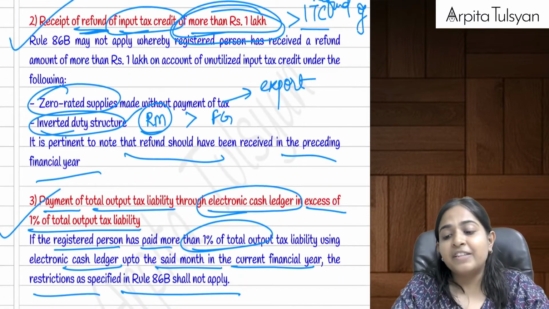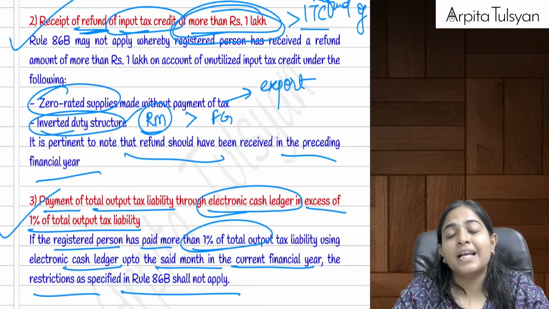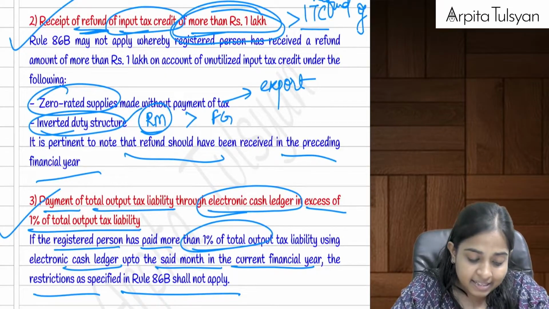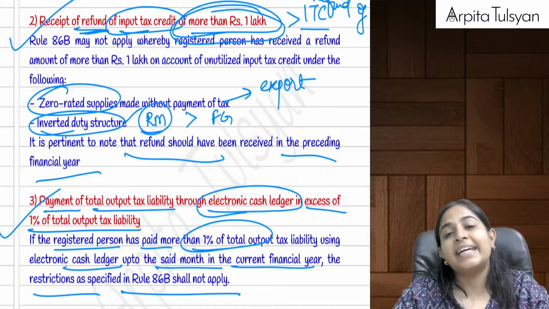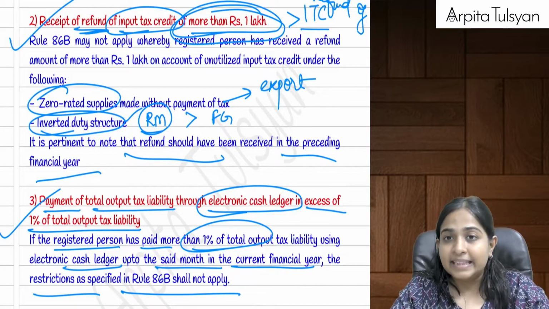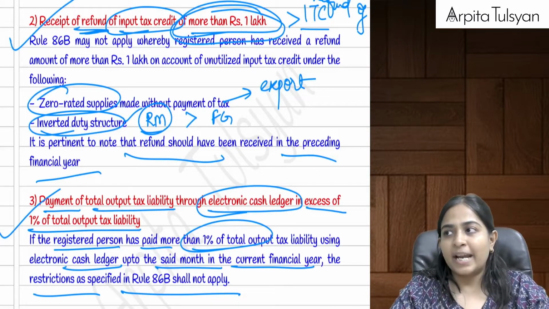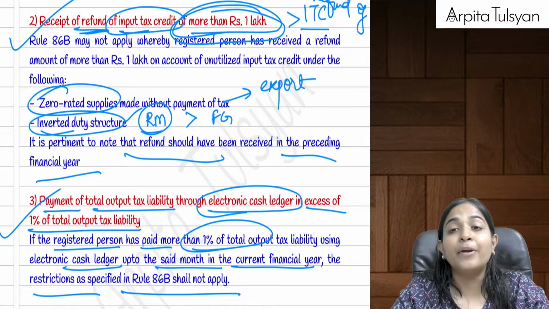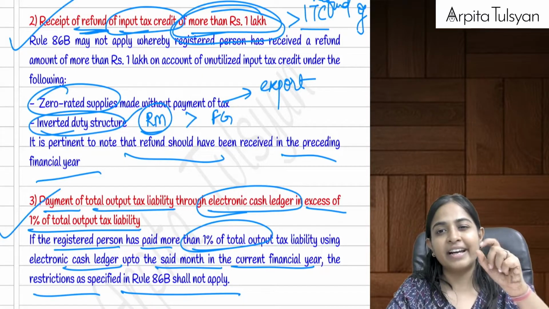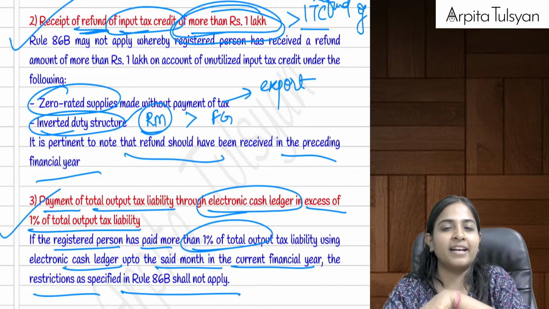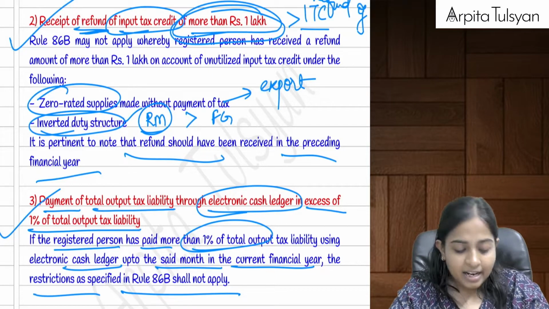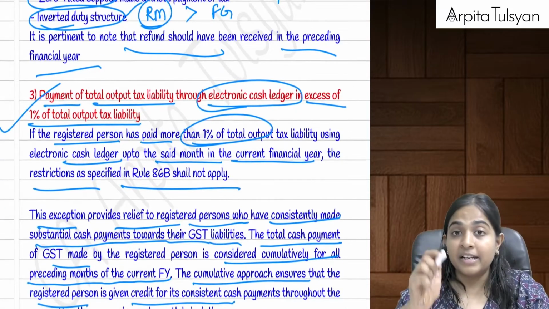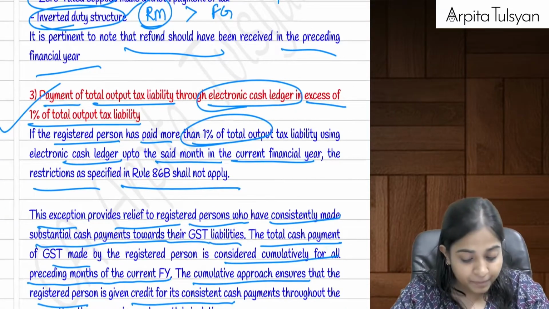Next one, if this particular registered person has received a refund of input tax credit of more than rupees 1 lakh in the last year. It can be due to export sales, or it can be due to inverted duty structure where the rate on raw material is more than the rate on finished goods. Then in such cases it is considered that they are genuine persons again. Refund received in the preceding financial year.